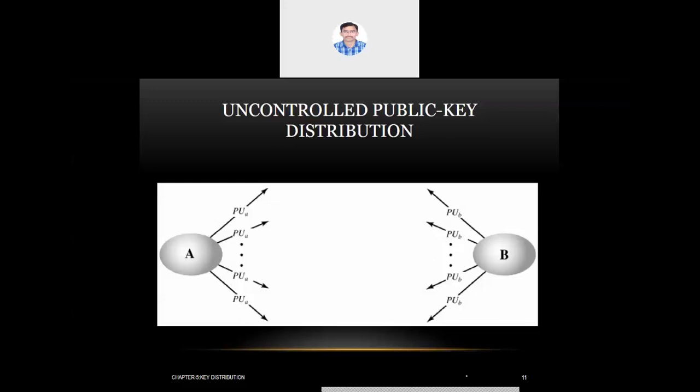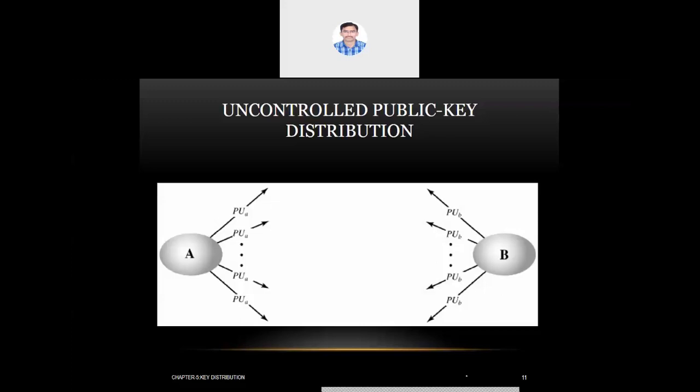Now A and B, as we know, every node can create a pair of keys, that is a private key and a public key. The private key, the person keeps with himself. The public key, he just reveals to the outside world.